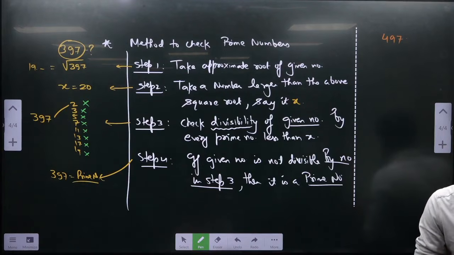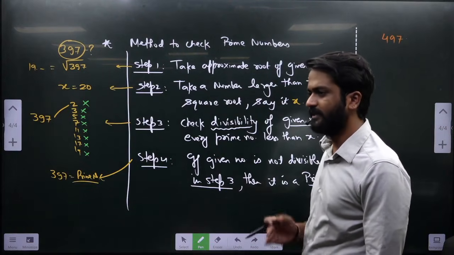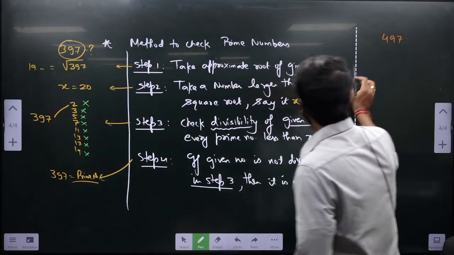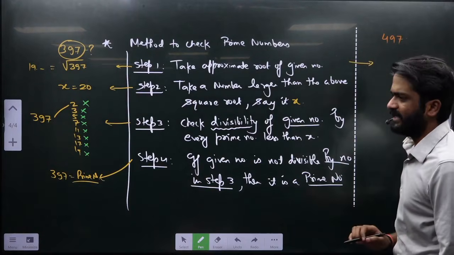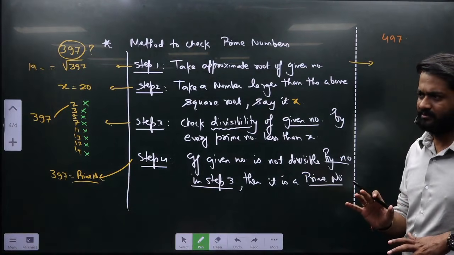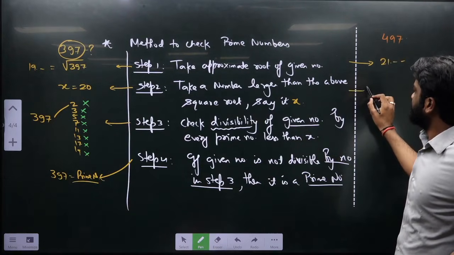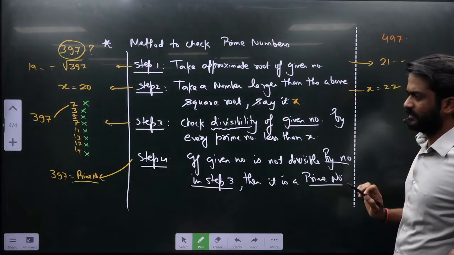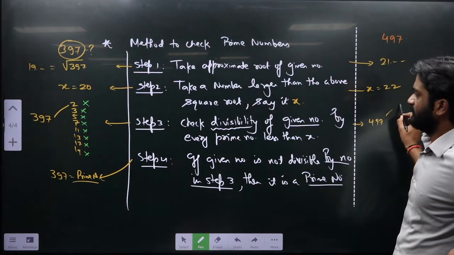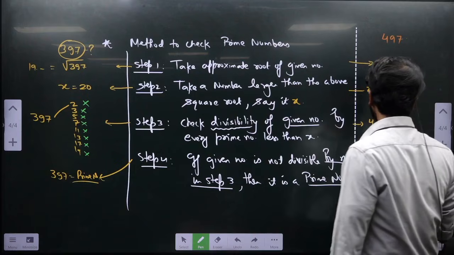Prime number or not? No. Divisible by 7. Okay. See, step 1 says take the approximate root. 497, what is the approximate root? 21 point something. So you will take x as 22. What are the prime numbers less than 22? Same: 2, 3, 5, 7, 11, 13, 17, 19.